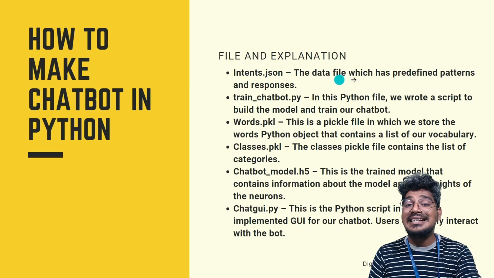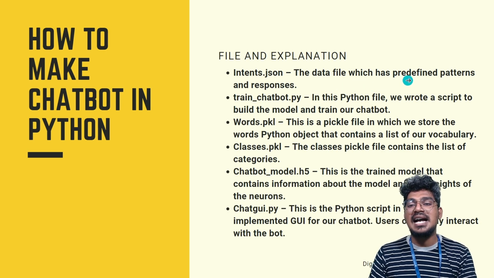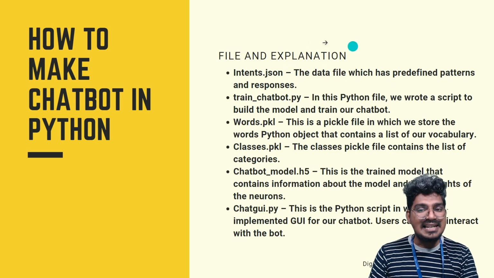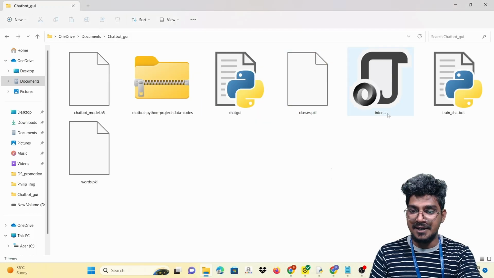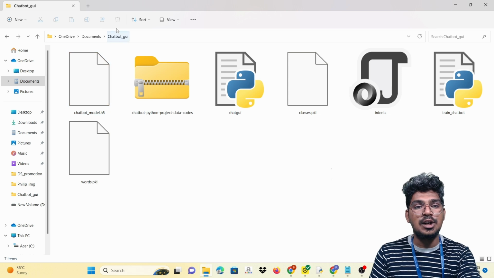Intents.json. This is the data file which has a predefined pattern and also the response. This is the data set. With the help of this particular data set, we are going to train the model. So that's why the data file has predefined patterns and also the responses. You have to locate all the files in one single folder, that is chatbot GUI.